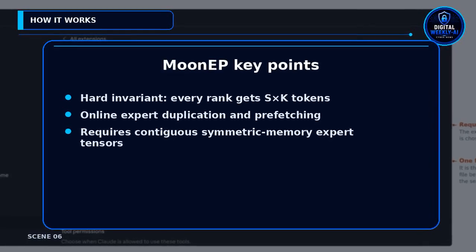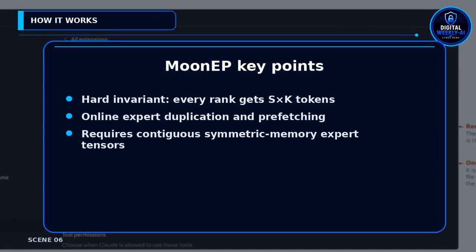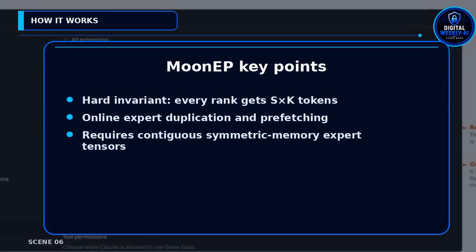MoonEP targets imbalance in mixture of experts training. Skew is measured as max VO equals max sub E of TE over T bar minus 1. MoonEP enforces every rank receives exactly S times K tokens by planning redundant experts and prefetching them. It requires 1 contiguous symmetric memory weight tensor per expert projection.